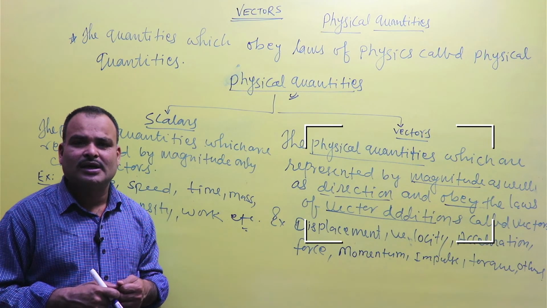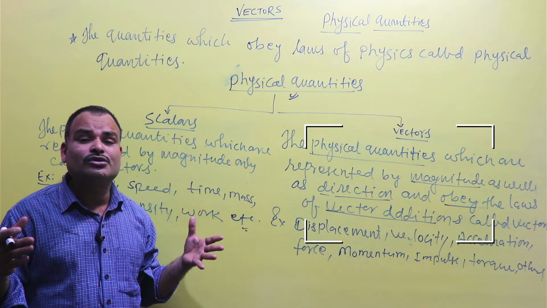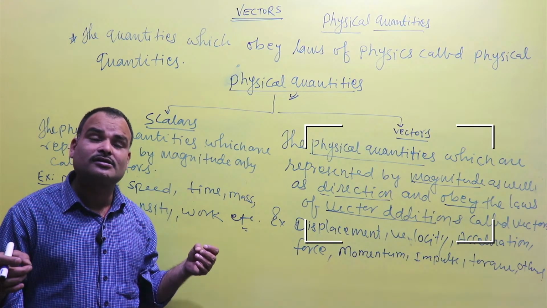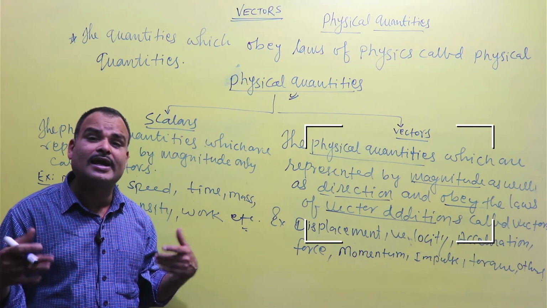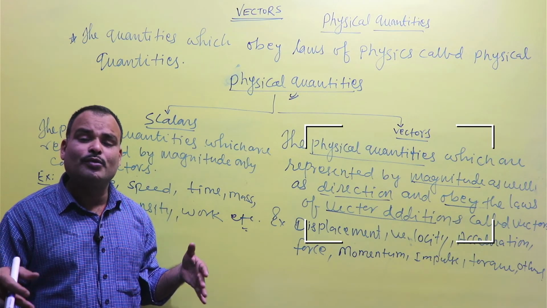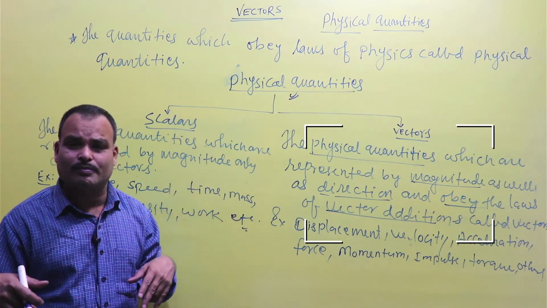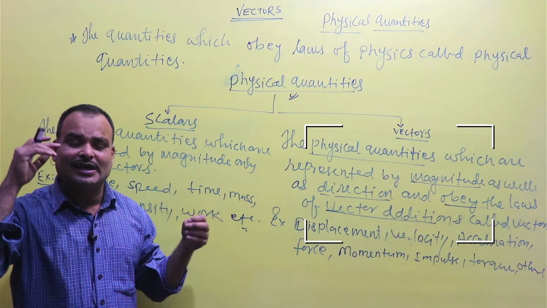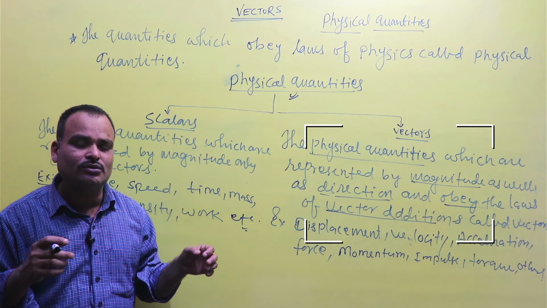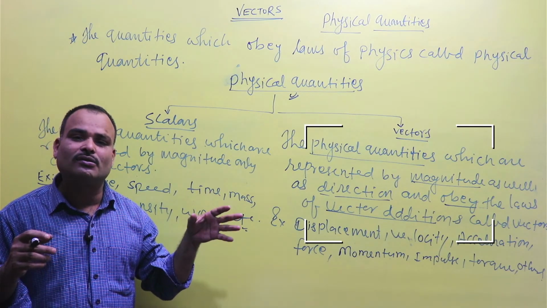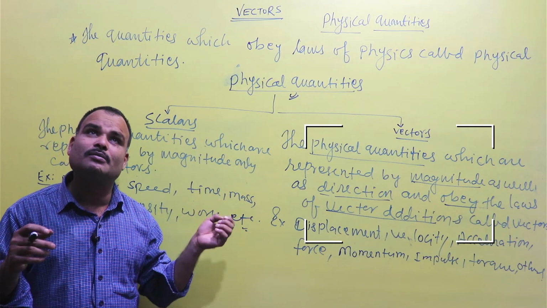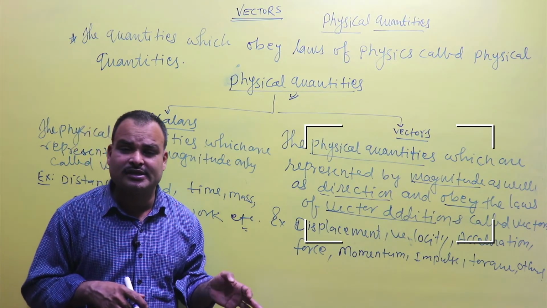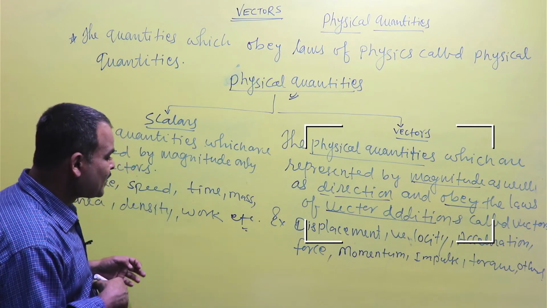That means 10 rounds per second and in the direction of clockwise or anti-clockwise. So a moving fan possesses both magnitude as well as direction. That means 10 rounds per second is a magnitude and the clockwise or anti-clockwise is a direction. So a moving fan is a vector quantity, but a fan at rest is not a vector quantity.